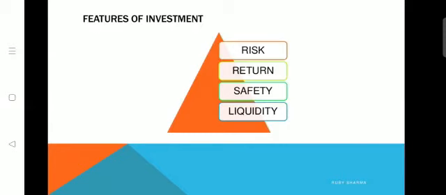Meanwhile, the main features of investments are considered in these 4 points: the risk, the return, safety and liquidity. Investments are always an expectation in the future. Expectation in the future means uncertainty. Risk also means uncertainty. So in the future period, whatever uncertainties will be there, those are already expected. Such a factor is considered more under investment, because uncertainties need to be found out before you employ your fund.